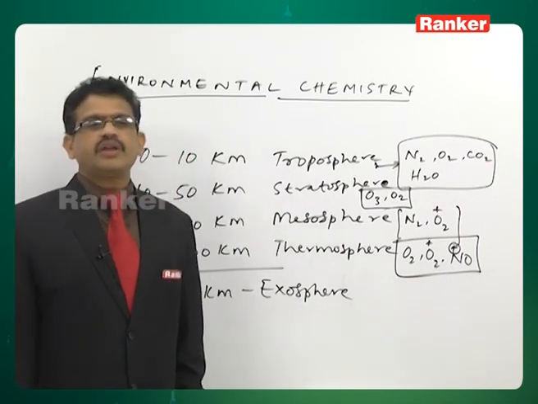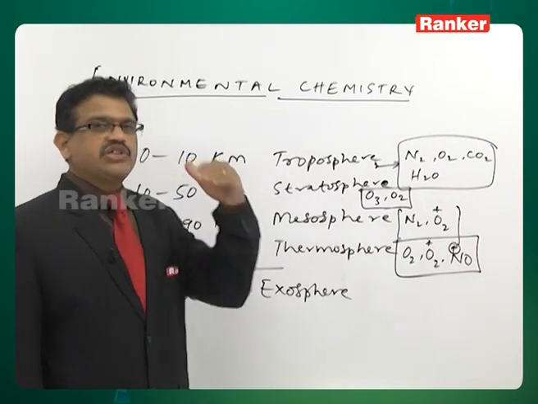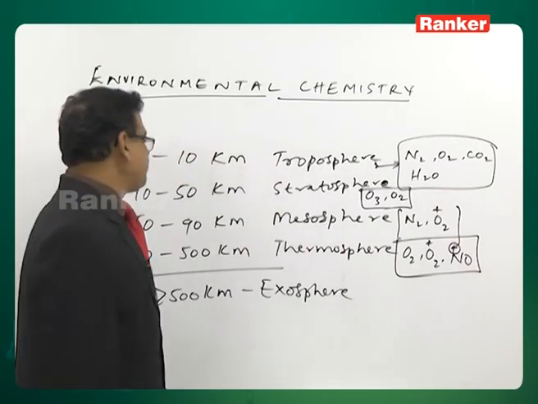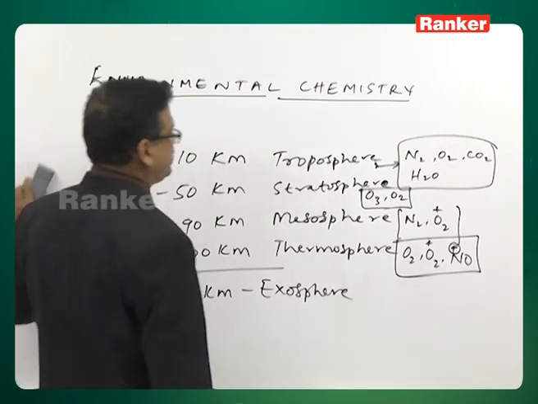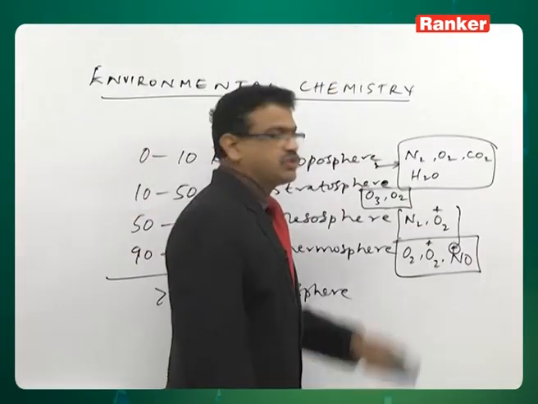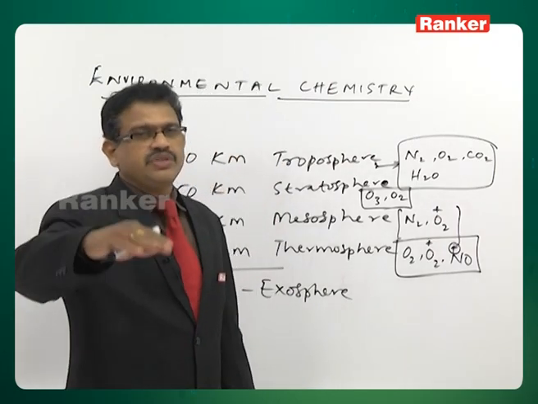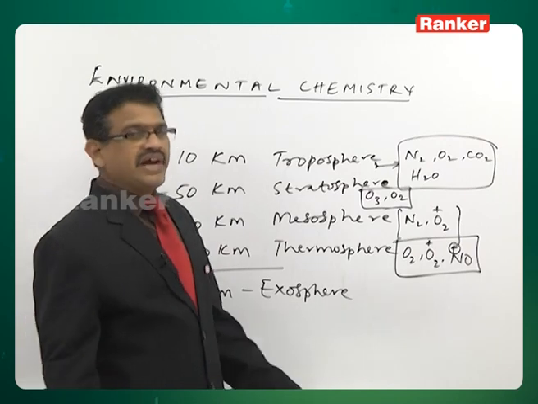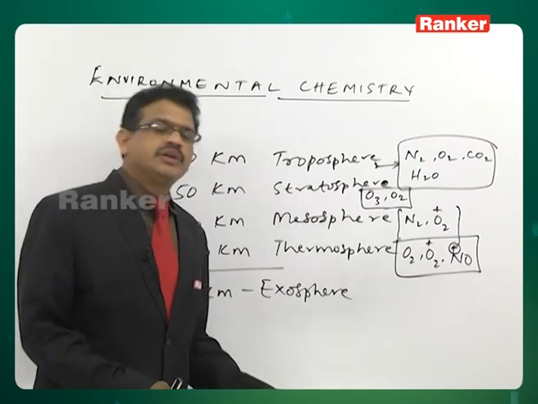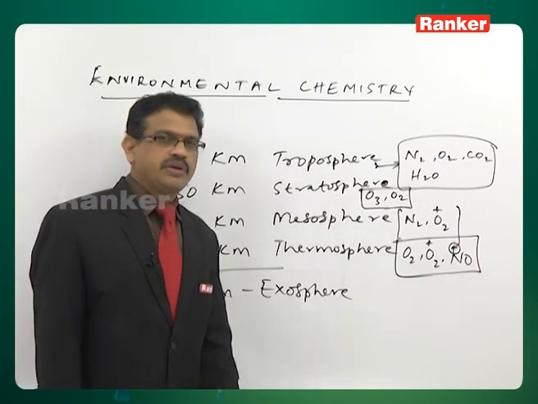Then, about the troposphere, what is its major role? The troposphere plays a very important role because N2, O2, CO2 and water vapor, carbon dioxide up to a certain minimum level is useful to us. Beyond that, it becomes a greenhouse gas and causes global warming.